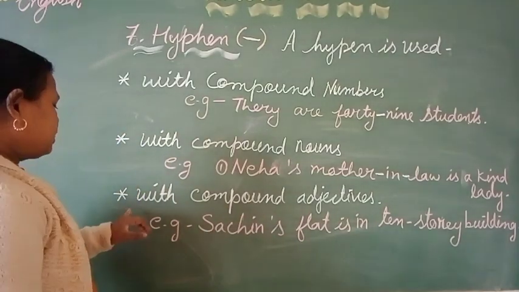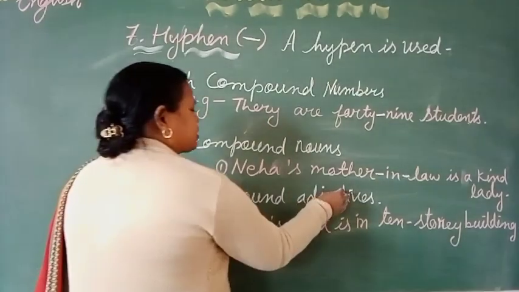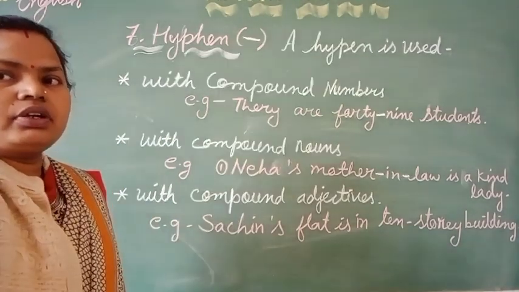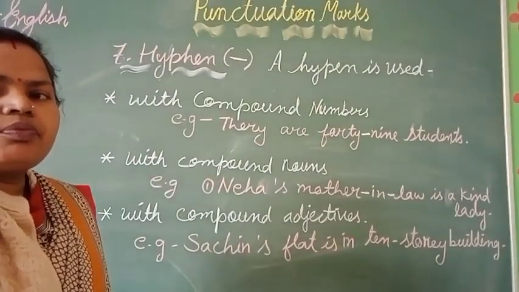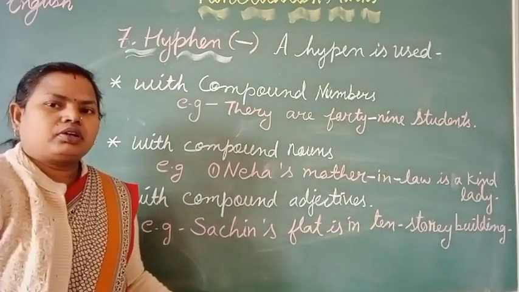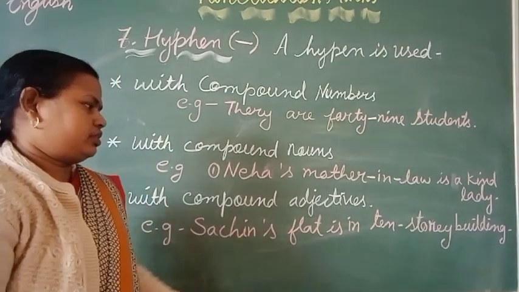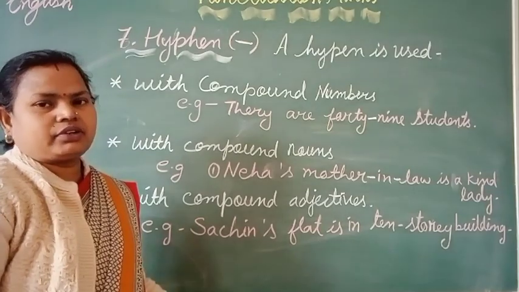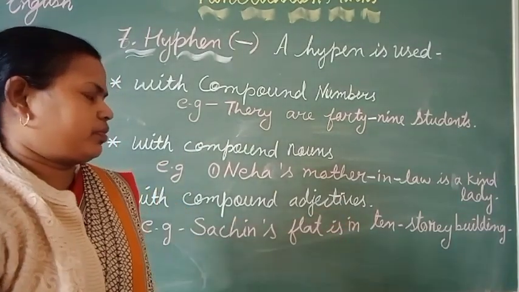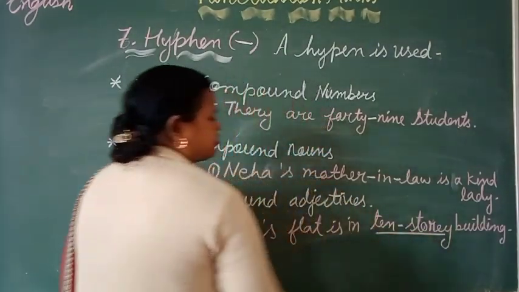Our next thing is with compound adjectives. You know, adjectives are the words which show the quality or quantity of a noun or a pronoun. Here, Sachin's flat. It describes the flat of Sachin. Sachin's flat is in a 10-story building. Here, after the word 10, the hyphen is used.